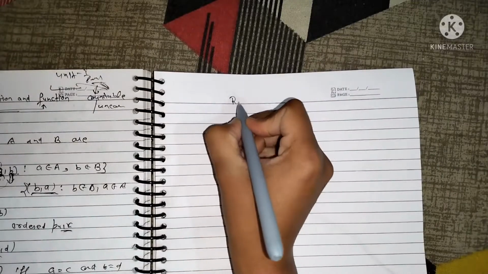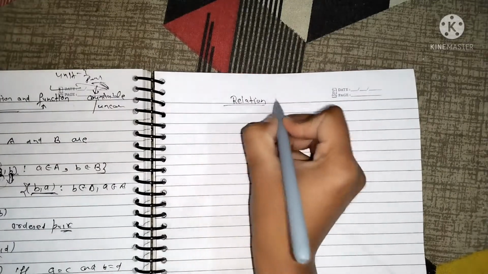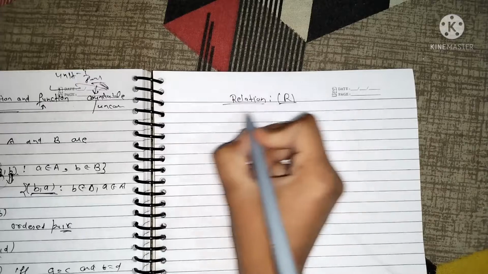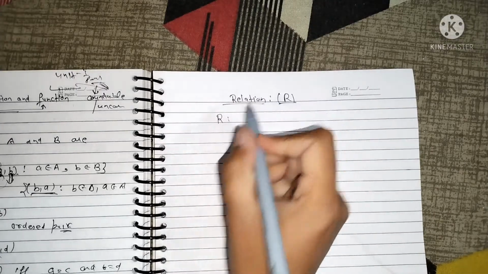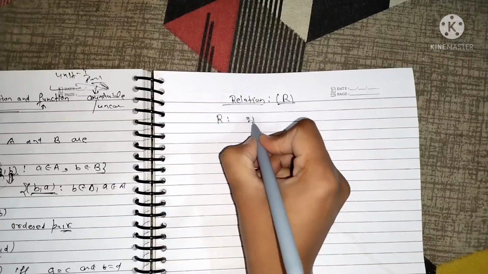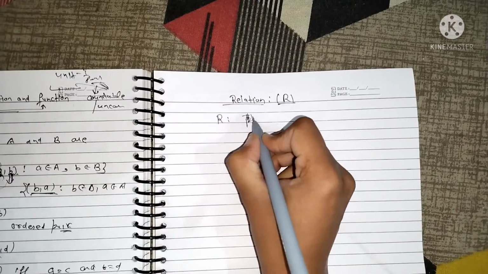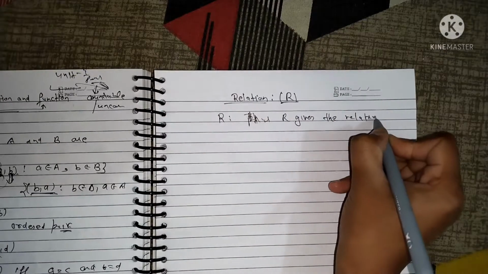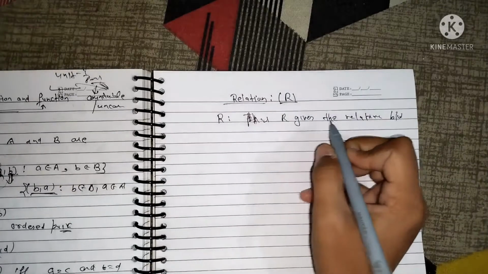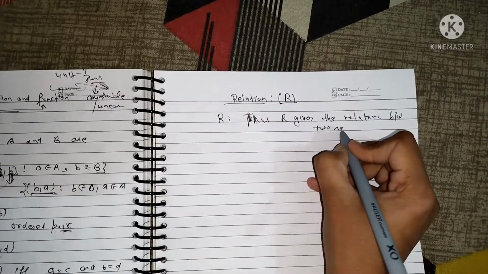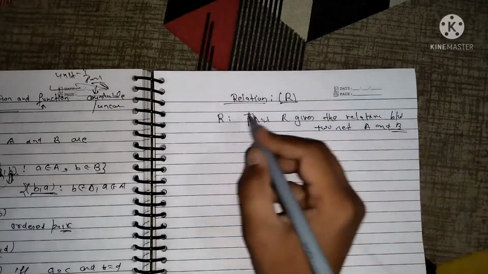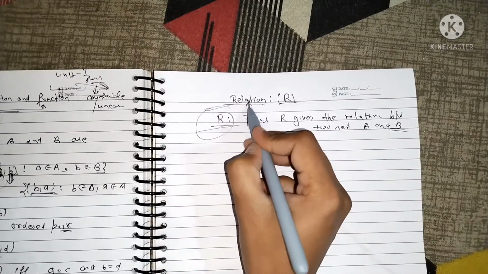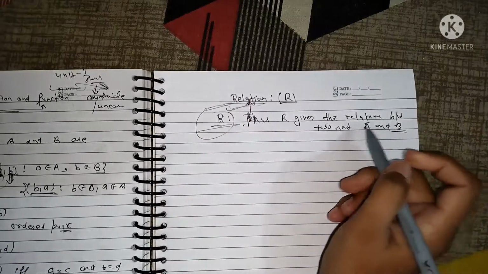So next we have the definition of a relation. This relation is represented or denoted by R. Then this R is said to be a relation if this R gives us the relation, or we can say mapping, between two sets A and B. So this is the definition. This R gives the relation between the two sets.